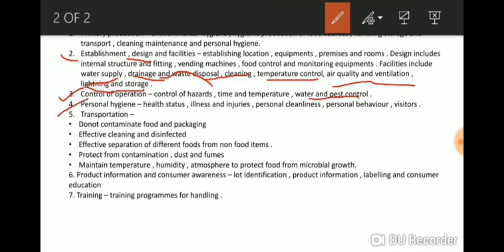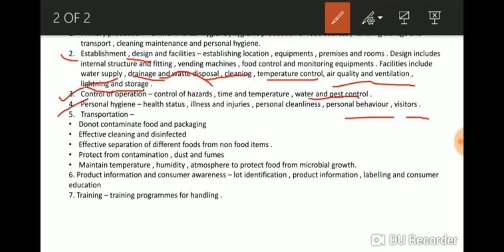Fourth is personal hygiene. It takes care of illness and injuries. The persons employed in that particular field should not be injured. Personal cleanliness, as I already told you, their hands should be washed and cleaned properly. Then personal behavior and visitors. So that is the fourth point, personal hygiene.